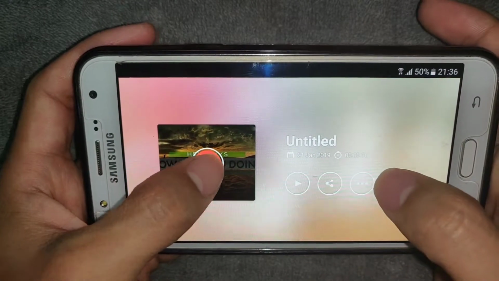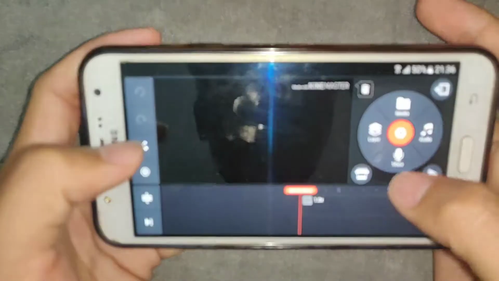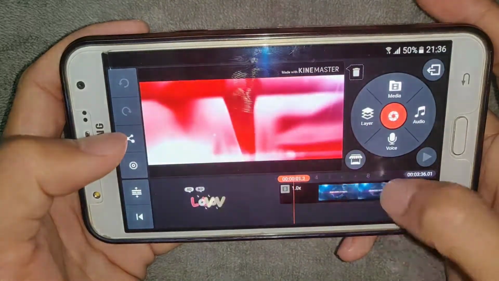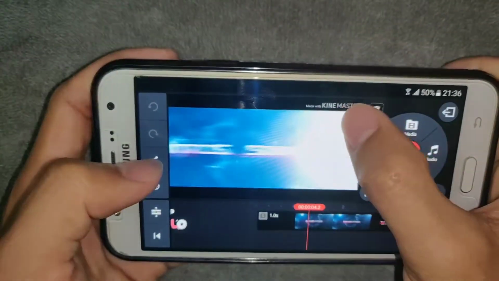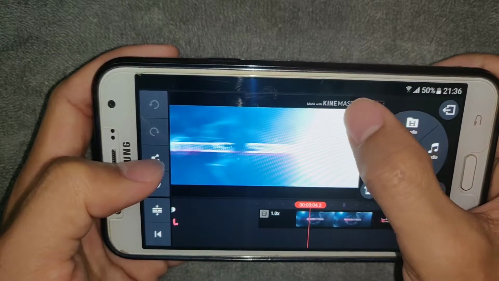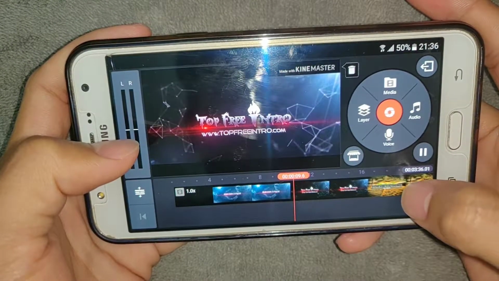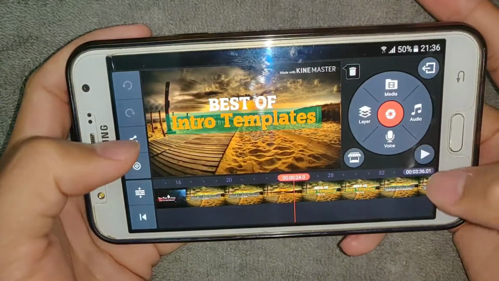So now let's see whether it has watermark or not. Yeah, it has got watermark. So if you download Kinemaster any version from Play Store, you will get watermark.